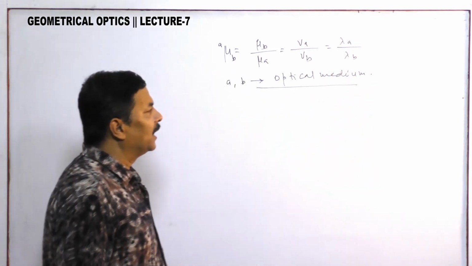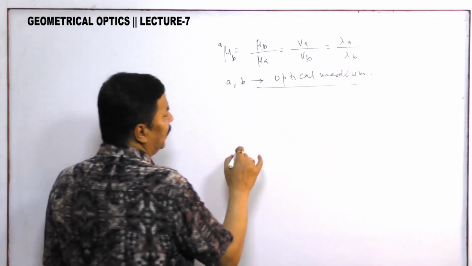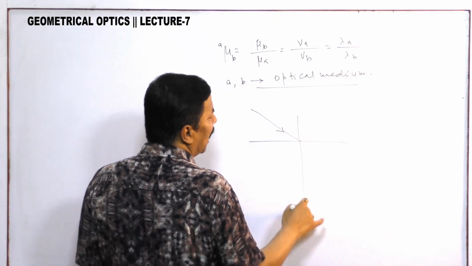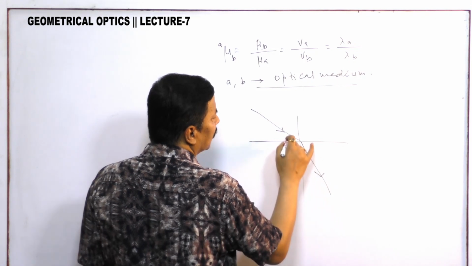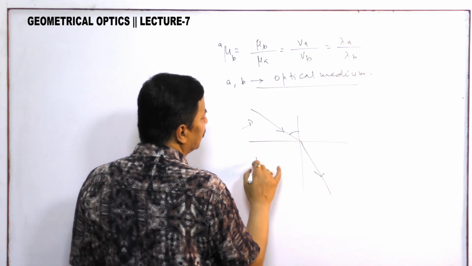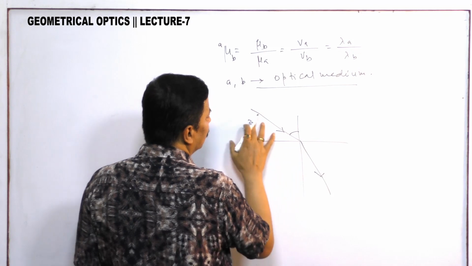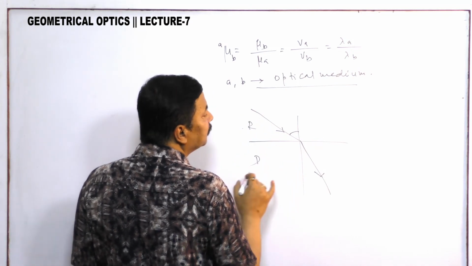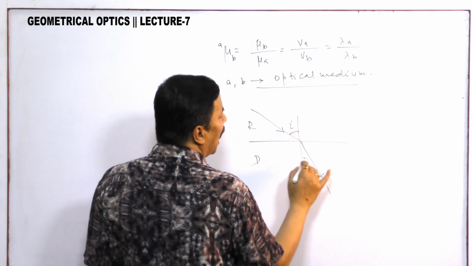Now the question arises, in the process of refraction we have applied it in this way. Suppose this is denser, this is rarer, just 1 minute, rarer, denser, I, R.